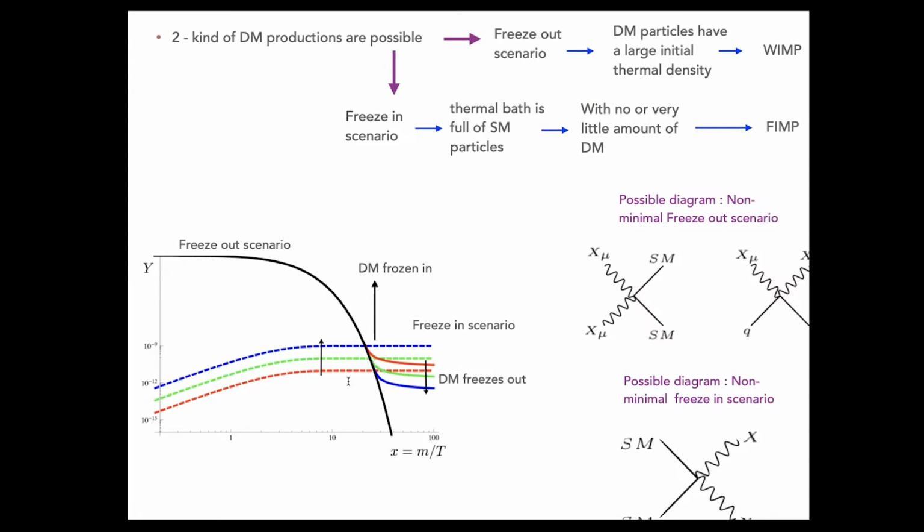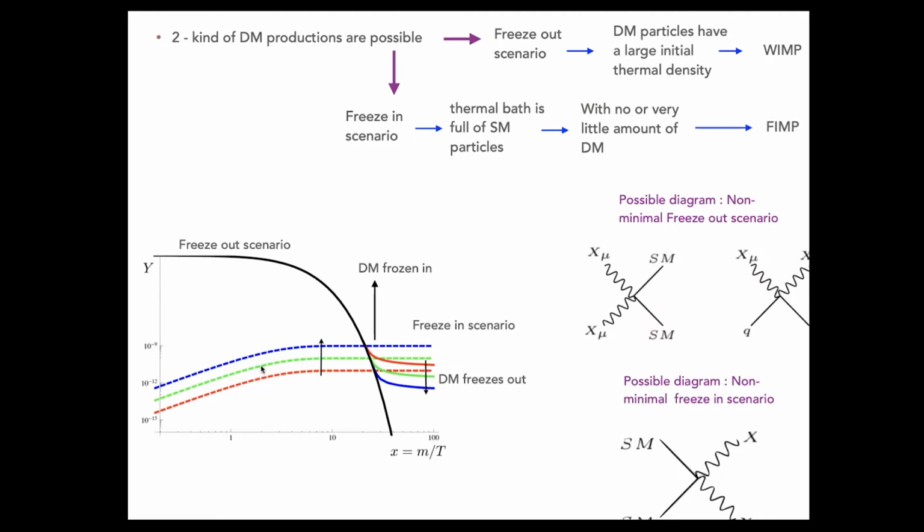After this dark matter freeze-out, we have no dark matter production and no dark matter annihilation. It will retain its number density as a constant, which is basically the present-day observation known as the relic density. It has to match with the observation.